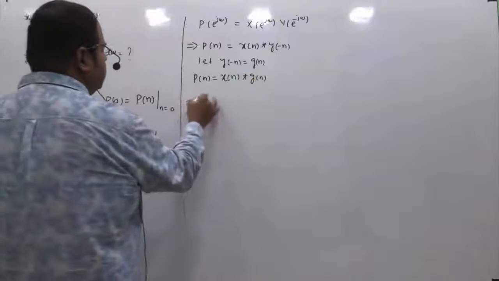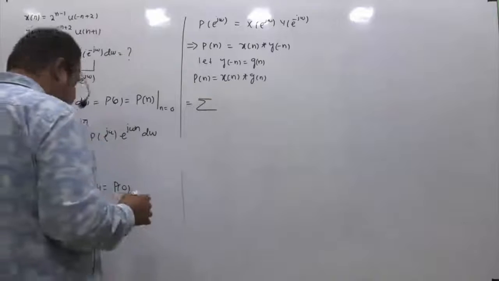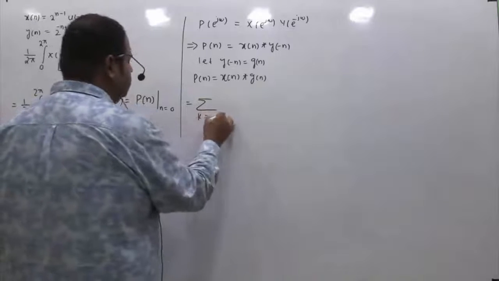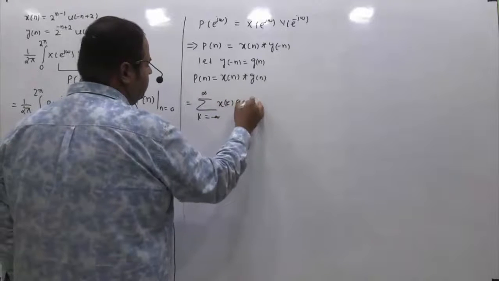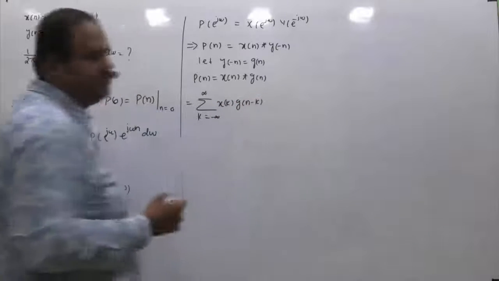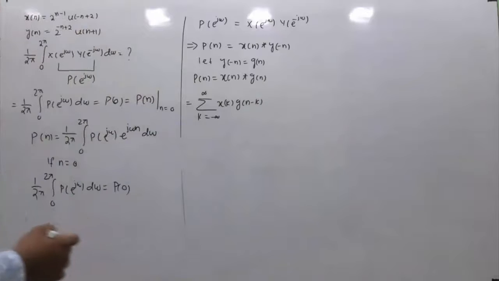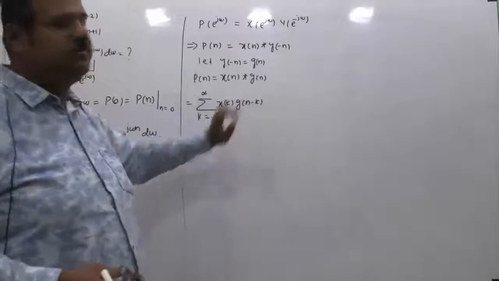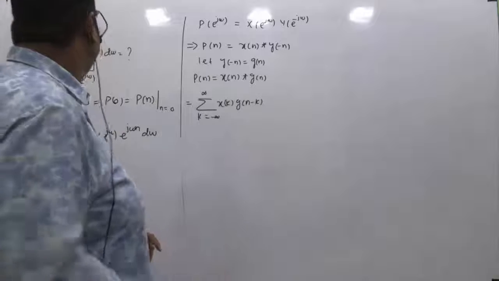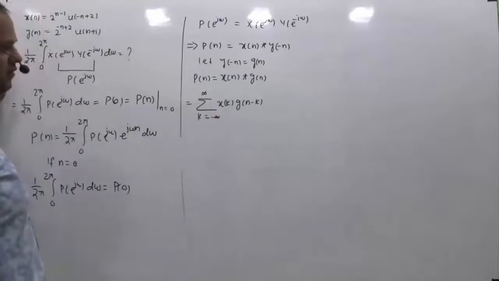This will be given by the summation over k from minus infinity to plus infinity of x[k] g[n-k]. I hope you remember the standard time domain convolution summation formula, right? So it is the summation with respect to k from minus infinity to infinity of x[k] times g[n-k].